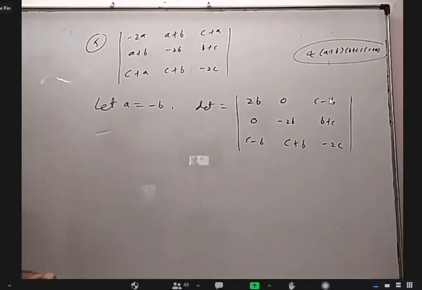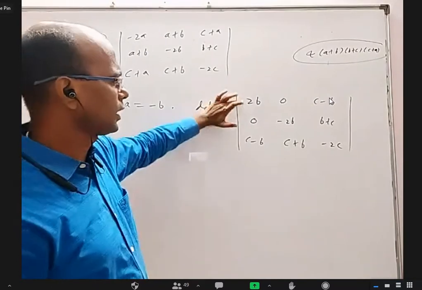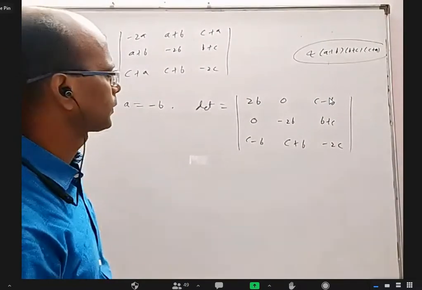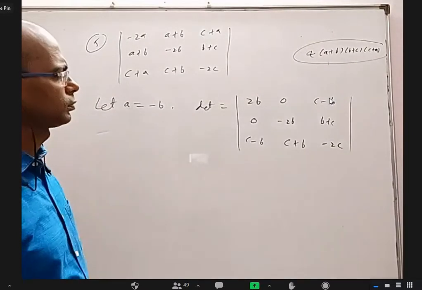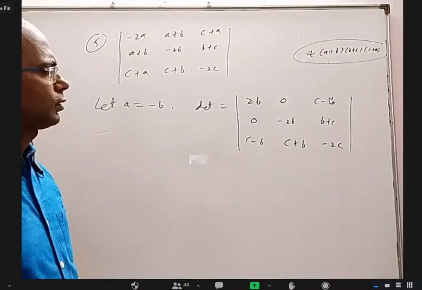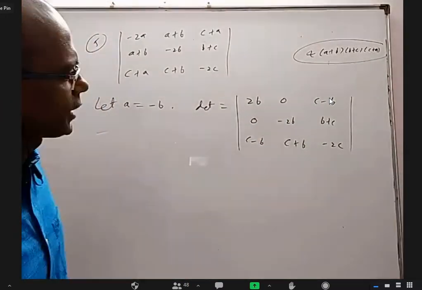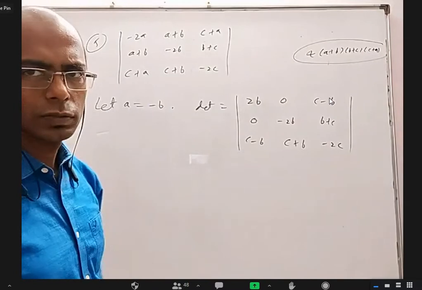Anything else we can do to get 0 easily? Anybody else? Row 1 as row 1 plus row 3 and row 2 as row 2 plus row 3. Row 1 as row 1 plus row 3, I'll get C plus B, C plus B, minus C, minus B. Then these 0 will become non-zero. We'll get identical rows. So you'll get everywhere C plus B common, C minus B common, 1, 1, minus 1, 1, 1, minus 1.